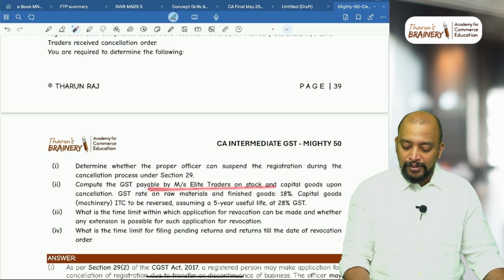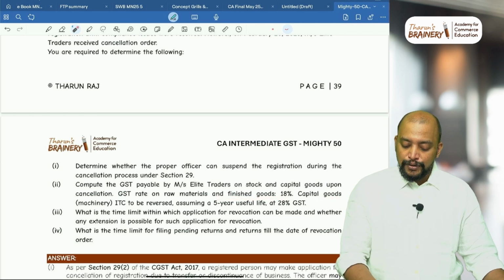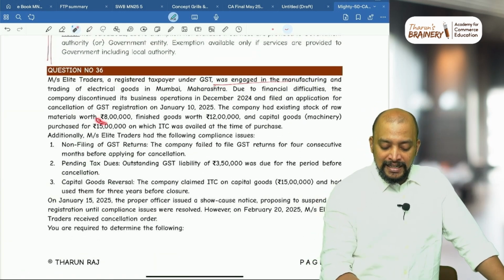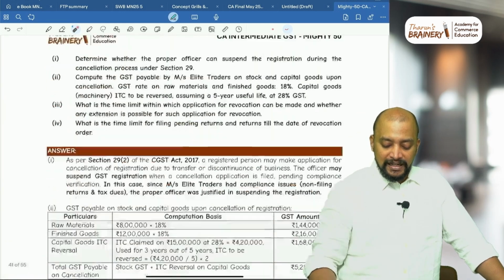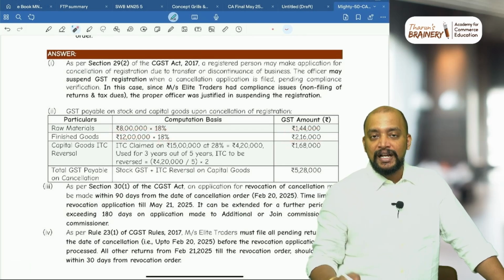Compute the GST payable by Elite Traders on stock and capital goods upon cancellation. GST rate on raw materials and finished goods 18%, capital goods, ITC to be reversed, assuming a 5-year life at 28% GST. So what is the inputs value? 8 lakhs. Inputs in finished goods 12 lakhs. So 8 lakhs and 12 lakhs into 18%, 1 lakh 44, 2 lakh 16.